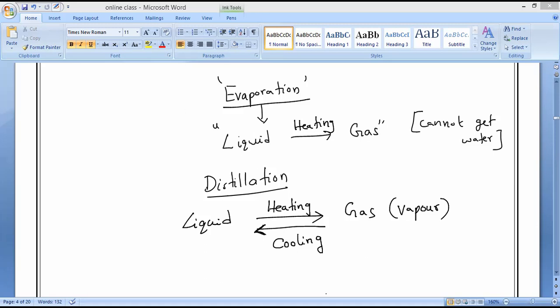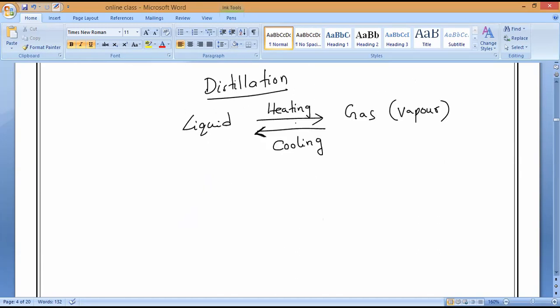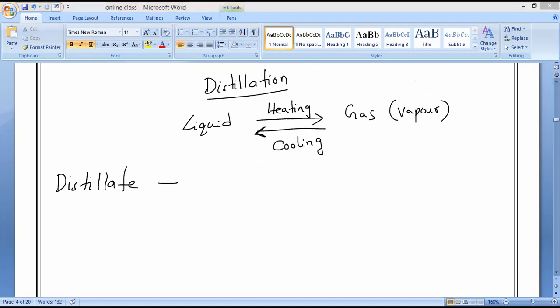Please remember. Have you understood the difference between evaporation and distillation? Now, what is distillate, everybody? Nobody will answer.